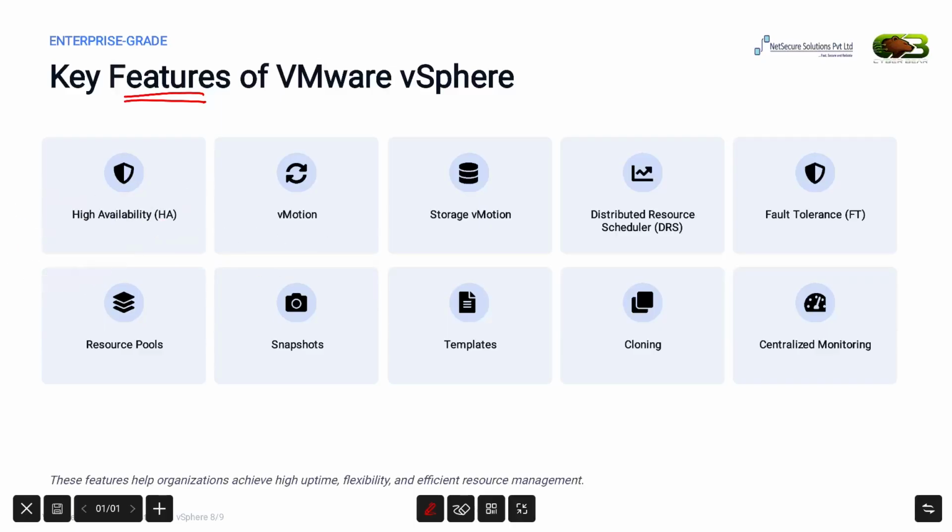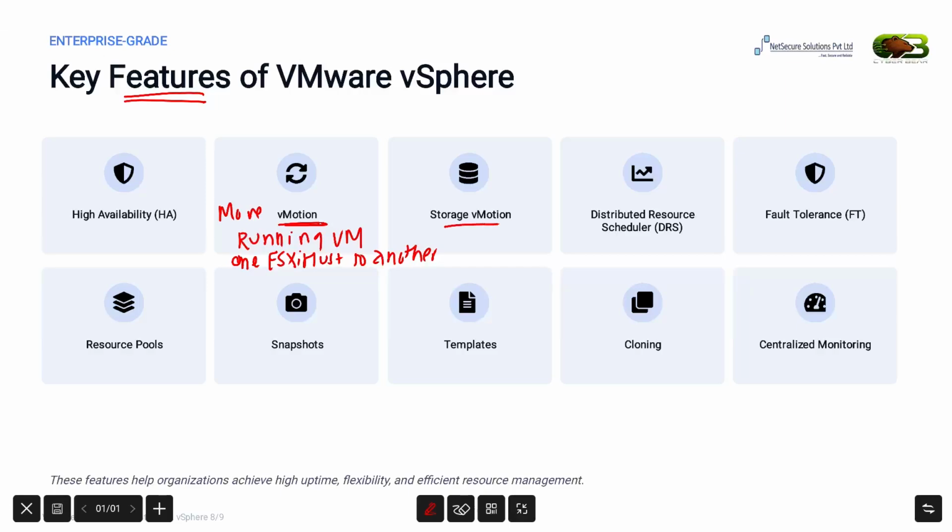The next feature is vMotion. vMotion allows you to move a running virtual machine from one ESXi host to another without shutting it down. Users don't even notice that the virtual machine has been moved. This is extremely useful during server maintenance and load balancing.